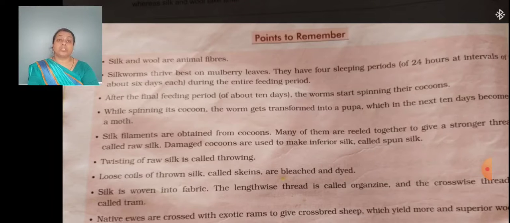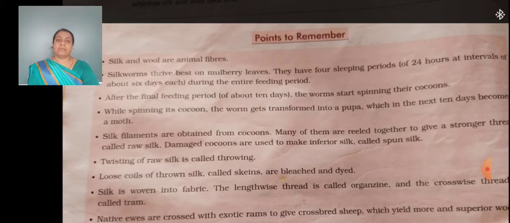A cocoon is the soft covering which an insect spins over itself to protect itself from the environment.